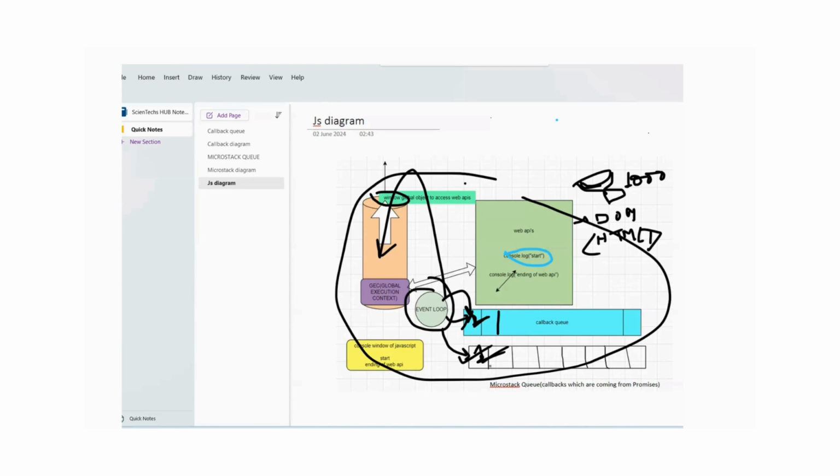So it will take the data from the Microstack queue and put it in. The event loop has the same functionality, the same work. It is doing it again and again for both the queues. It will take the data from the Microstack queue and put it inside the global execution context. Global execution context processes the data and makes the result out. So this way, the complete JavaScript engine works.